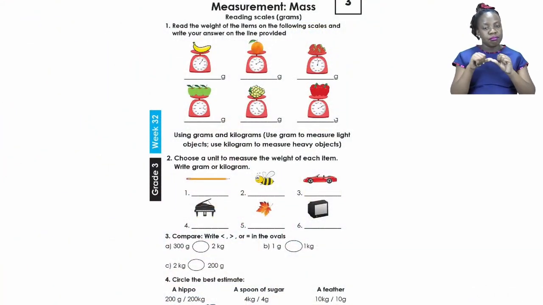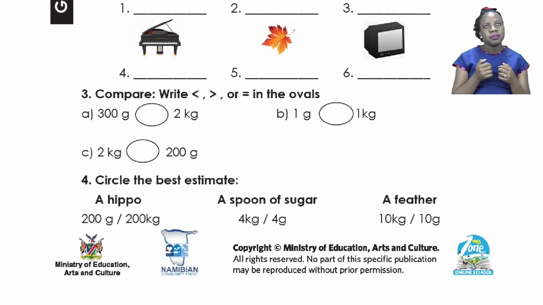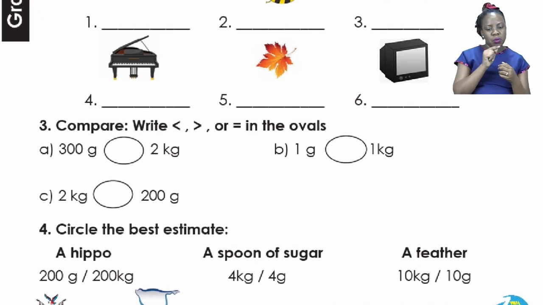Now after you have compared, or rather you have said whether it's grams or kilograms, you now need to do comparisons for number 3. Number 3, we are going to be using our signs. Now as you can see, there is an oval between 2 weights. It's going to be your job to write inside that blank space and compare using the symbols. Remember what we said, grams are less than kilograms. So that is a clue that will help you.